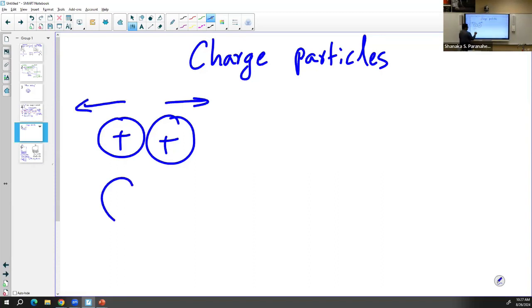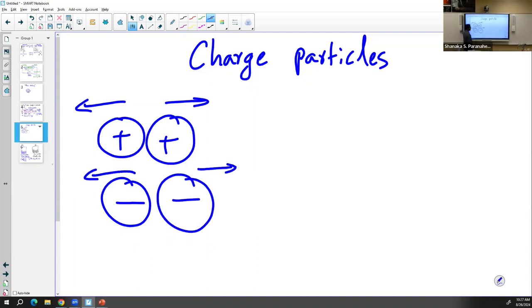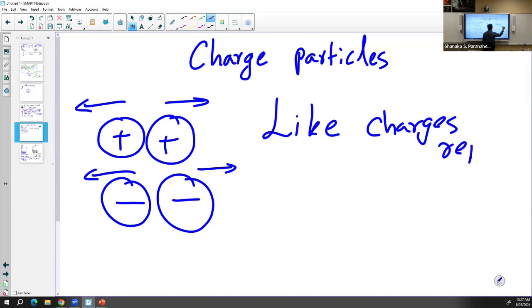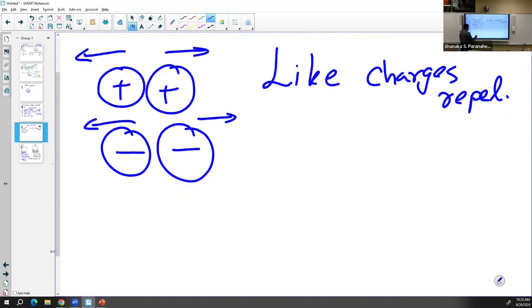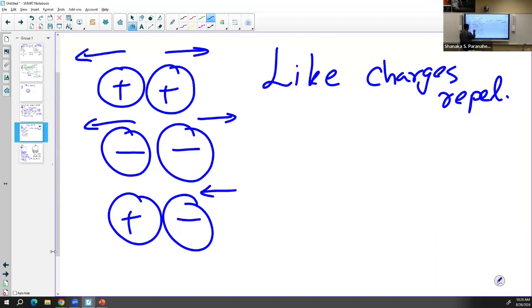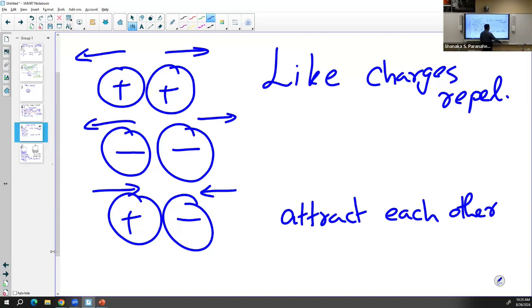And it is true for two negatively charged particles. So always, like charges repel each other. So if it is two unlike charges, like positive and negative, these two are unlike, so they're going to stay together. So they attract each other. That's the property of two different charged particles.